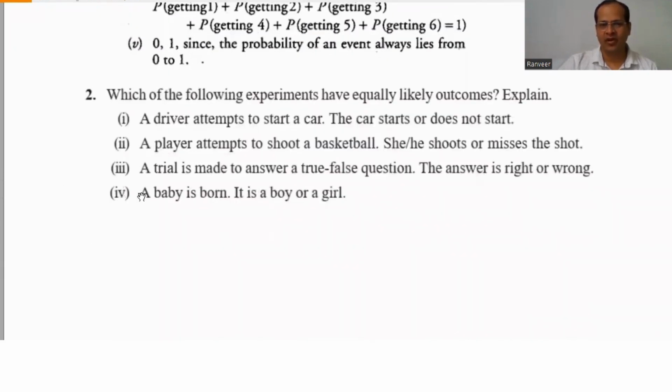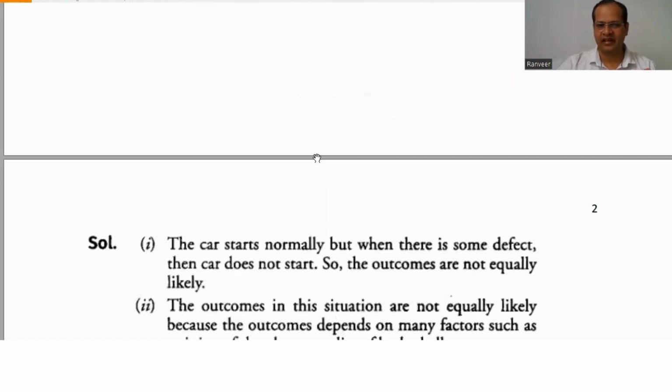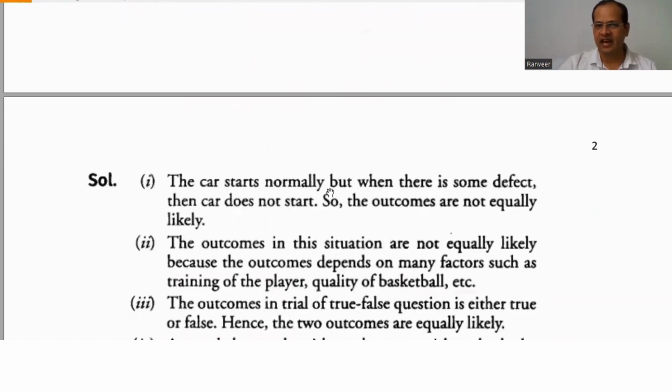Now, next question. Which of the following experiments have equally likely outcomes? Equally likely outcomes means the probabilities are equal. Suppose a driver attempts to start a car. The car starts or does not start. Is it equally likely? Normally the car starts, but when there is some defect, the car does not start. So the outcomes are not equally likely.